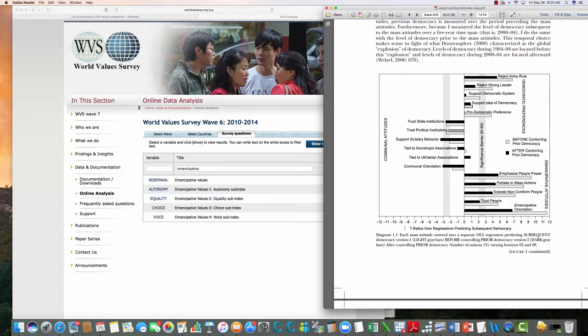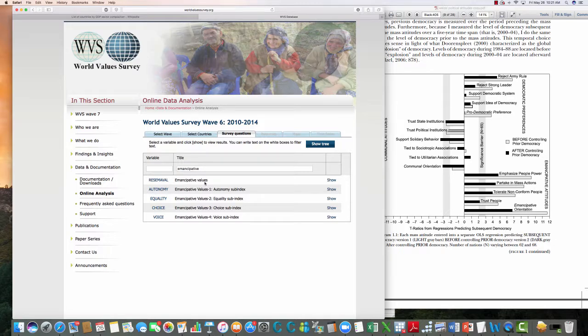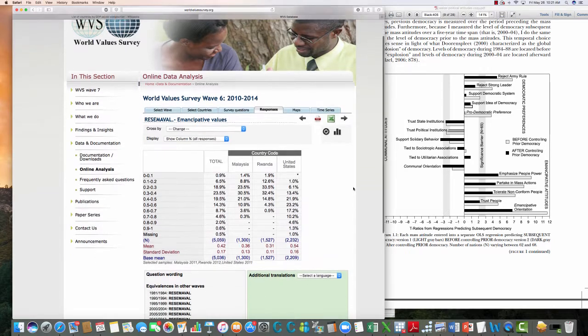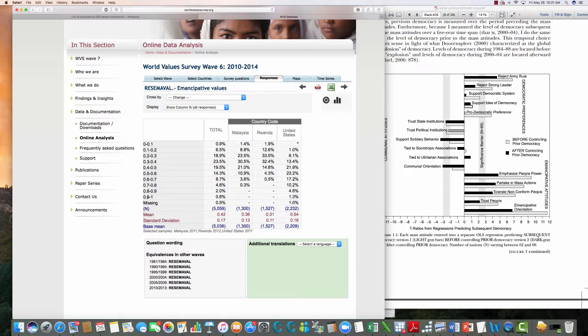That's the nice thing about this website, is that it has all of the data that is presented in the tables for Welzel and Inglehart and Welzel's book. So we're just going to look up their data for our country ourselves. You have to go over here to show, and you click that, and you're going to get this table. Now, the scale itself, these numbers don't mean anything. Just understand that the higher it is, the higher that country scores on emancipative attitudes. So we could just look at the mean, which is the average, and compare it. You notice the United States has the highest average of emancipative attitudes.